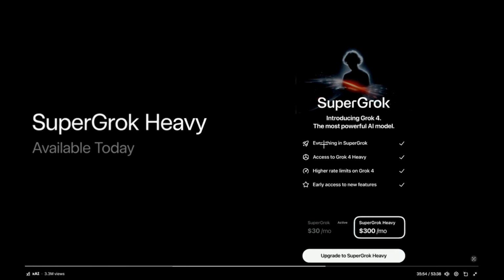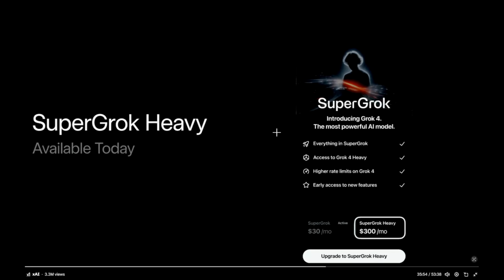I mean, OpenAI started with these very high pricing options with $200, Google Gemini one-upped that with $250, and now xAI is going even further with $300. I don't think you should pay $300 just to access a chat model, but it's up to you based on your use case.